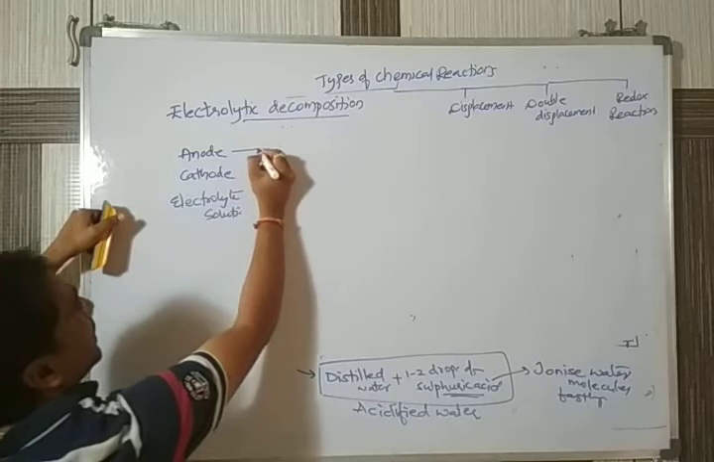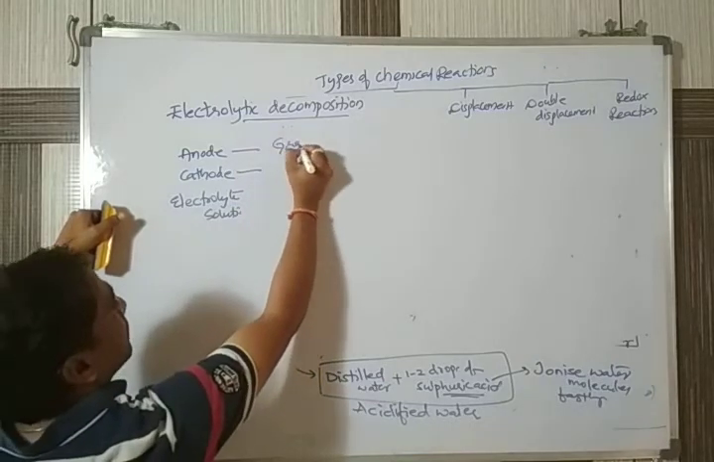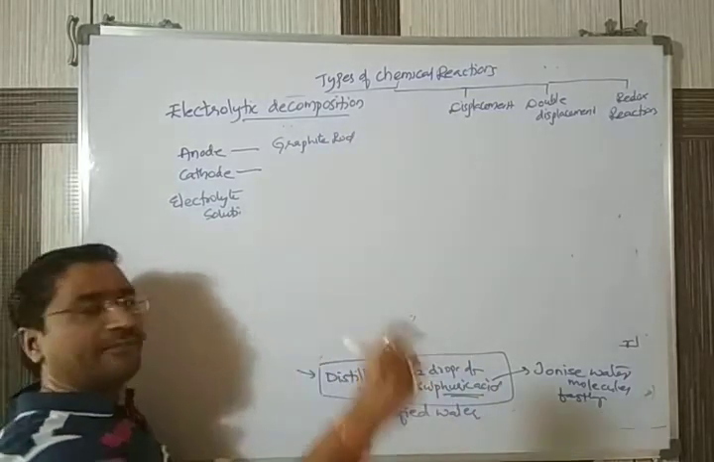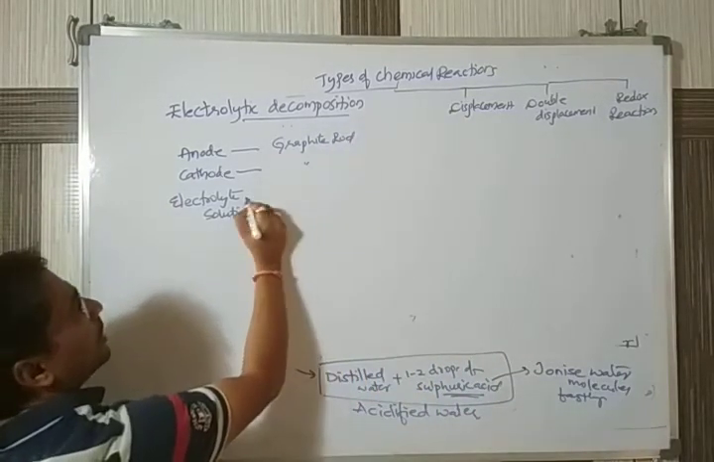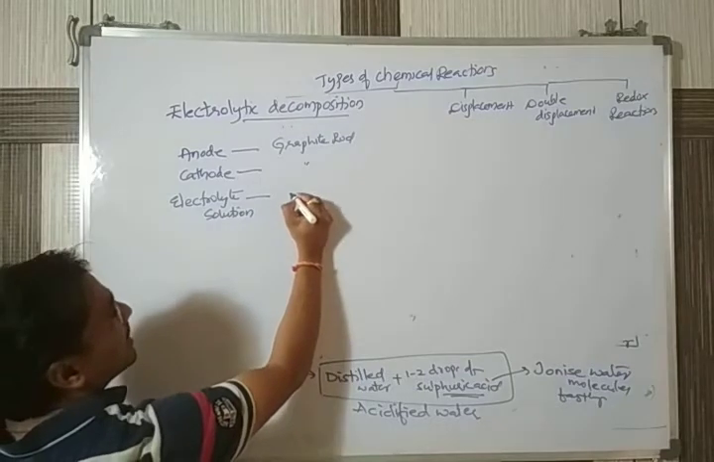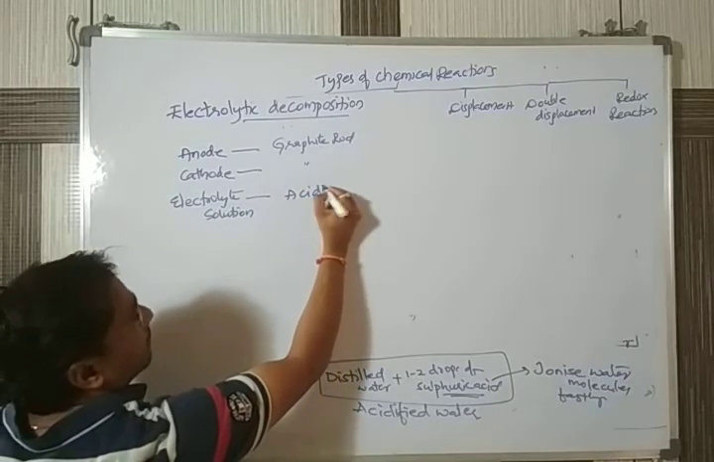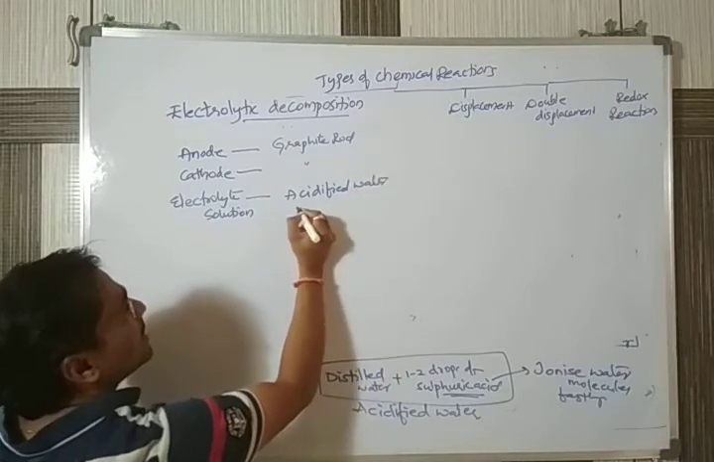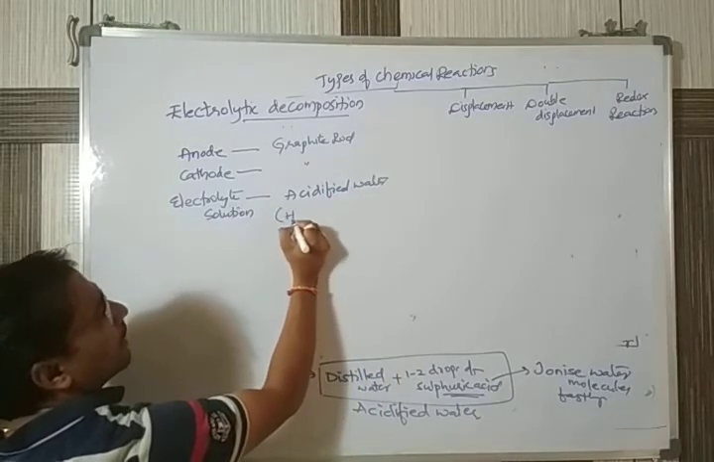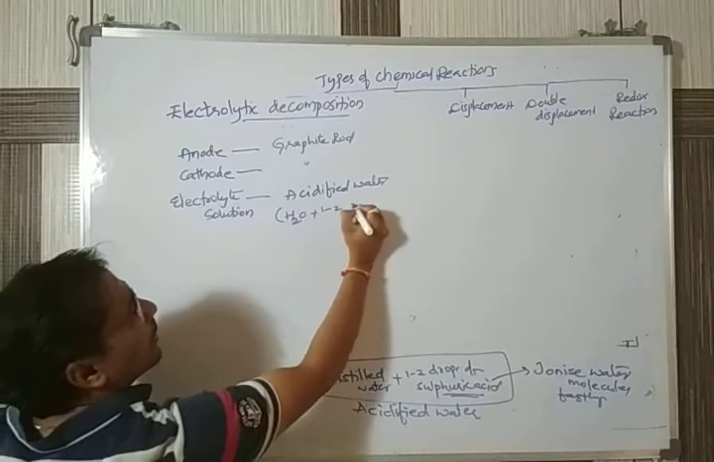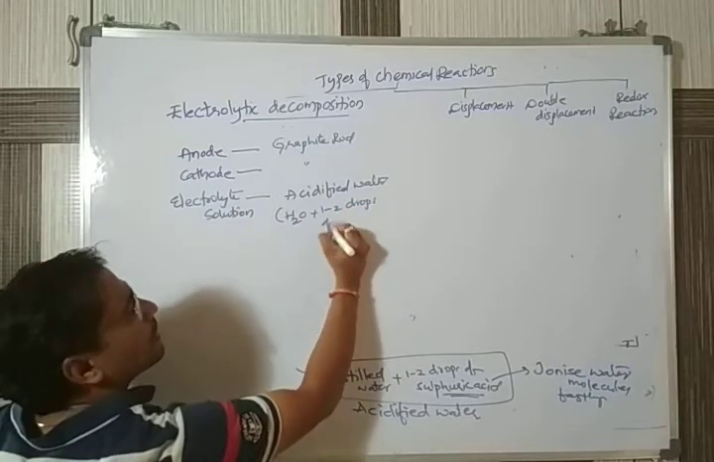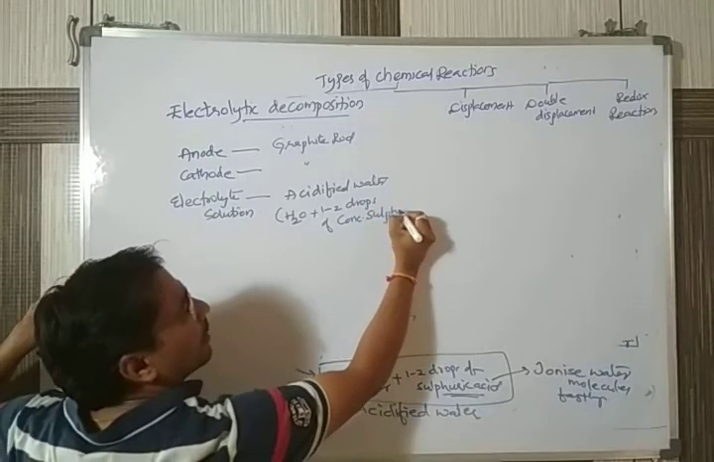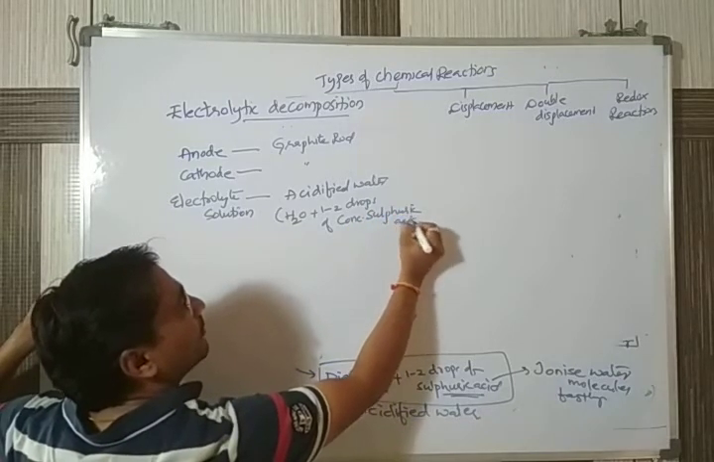The anode we are taking here is a graphite rod. The cathode is also a graphite rod. The electrolyte solution we are using is acidified water. What is the meaning of acidified water? It means water along with one or two drops of concentrated sulfuric acid.